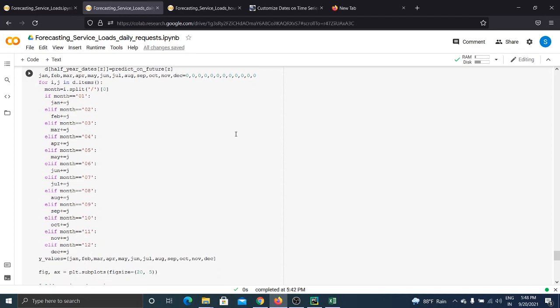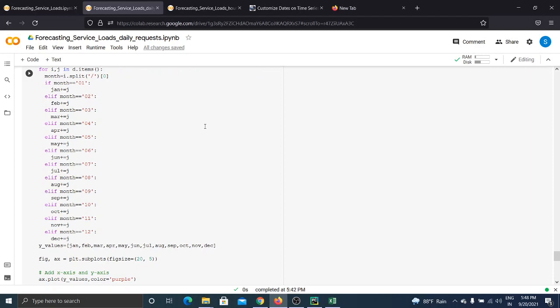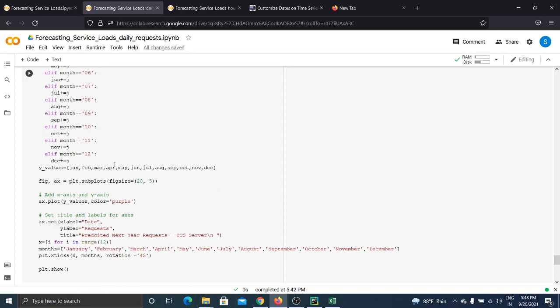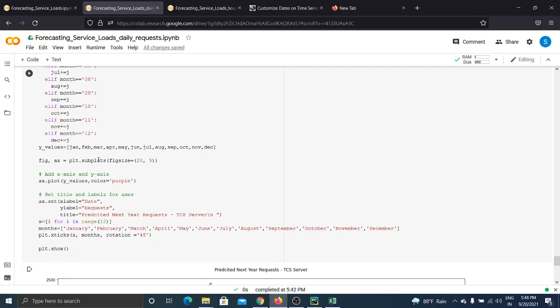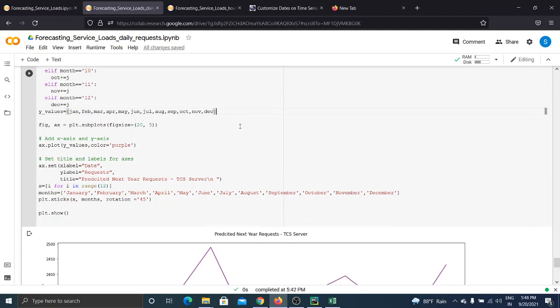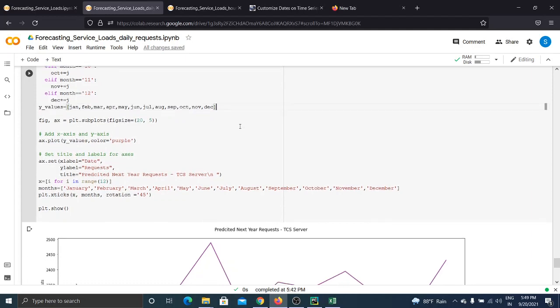Next, in that dictionary we separate the months on the basis of their numbers, like 01, 02, 03. On that basis all the points in that specific month are summed up, and the total of the month is stored in each variable. Here we can see that a whole list is created of each month's total requests for the whole month.